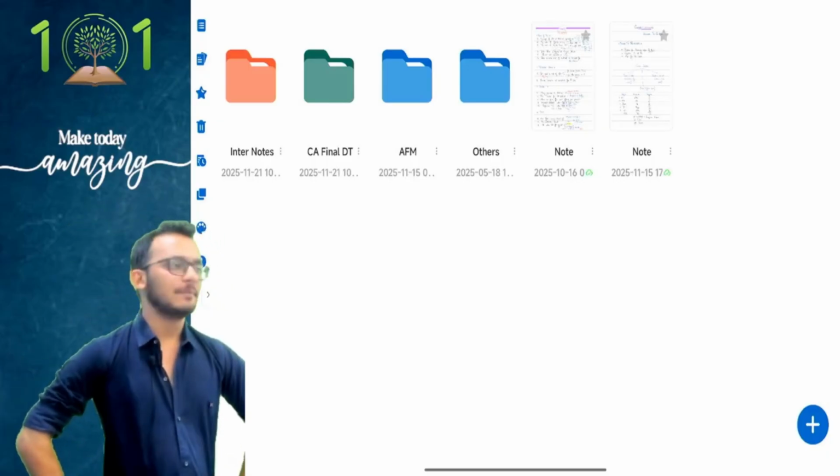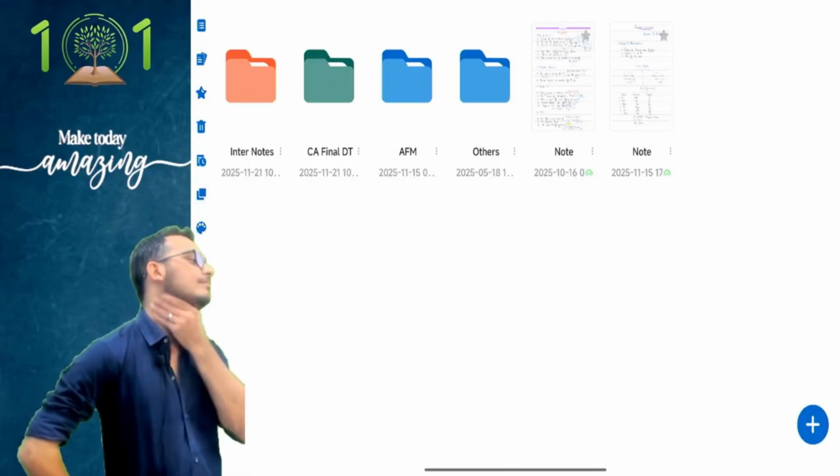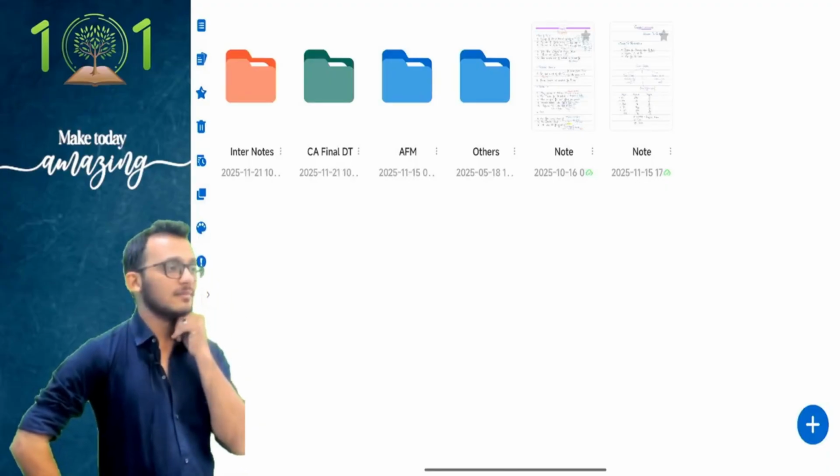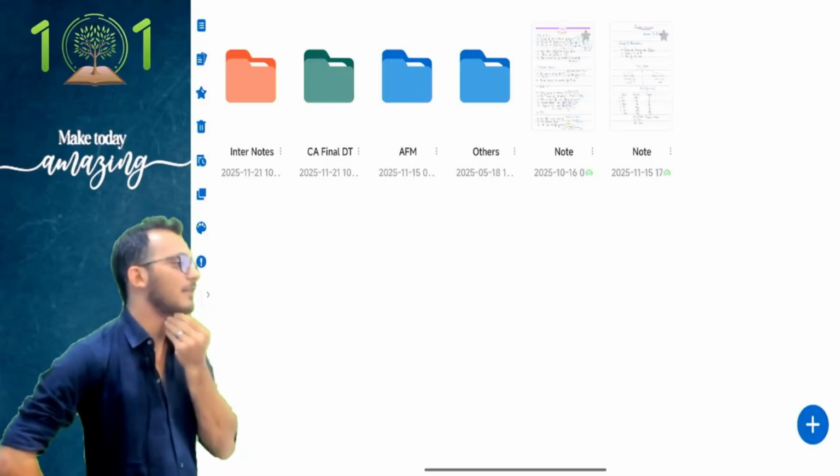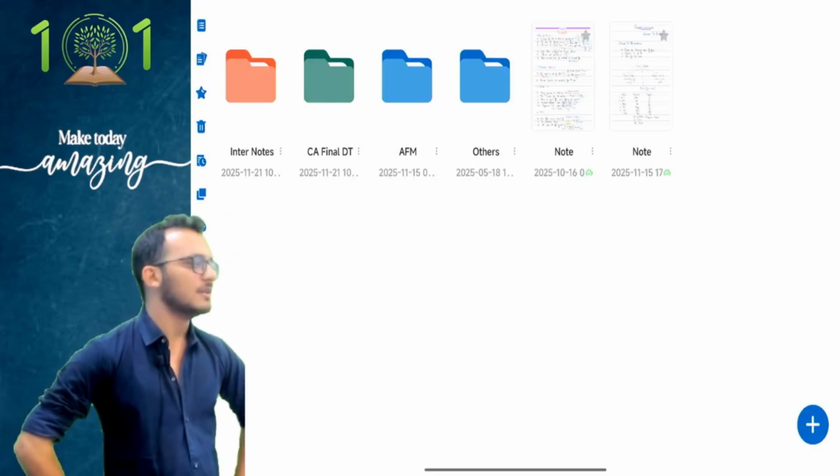Yes. Step number three. So step one is identify the question and its requirements. Step number two is identify the person and his residential status.